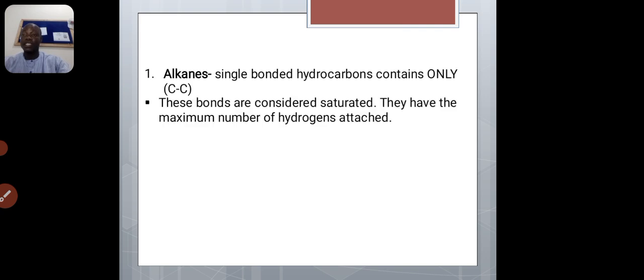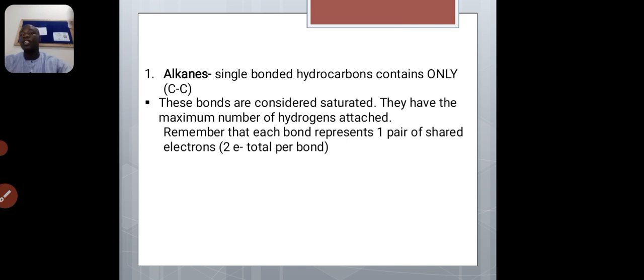So this is alkanes. Alkanes generally have single bonds between carbon atoms, and these are considered saturated, because they have the maximum number of hydrogen atoms attached. Each carbon needs 4 bonds. And remember that each bond represents one pair of shared electrons, that is 2 electrons total per bond. So now this is the general formula CnH2n+2. Example, we have methane.